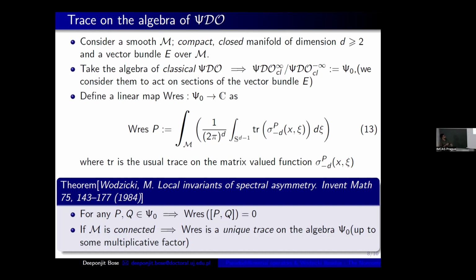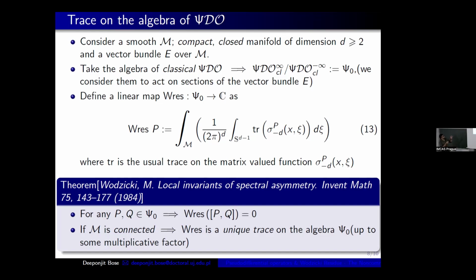It's an integral over the manifold M, and then 1 over (2 pi)^d comes due to the Fourier transform, and then it's an integral over the sphere of dimension d minus 1, and we take the trace of these symbols. Now see, I've also written this is a more general statement.